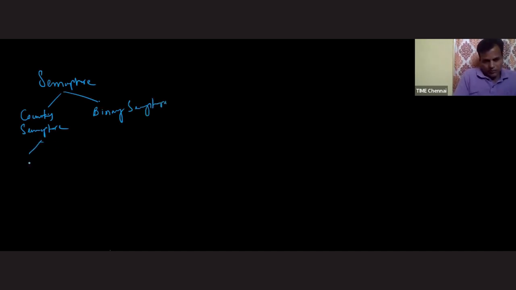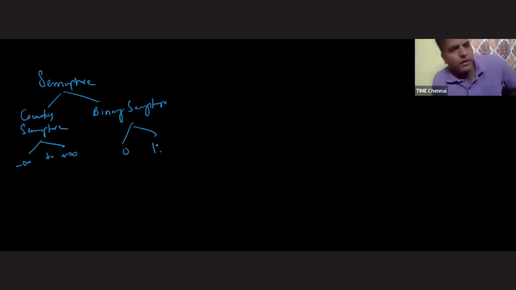See here. Semaphore is classified into two parts: counting semaphore and binary semaphore. The range of counting semaphore is minus infinity to plus infinity. The range of binary semaphore is 0 and 1.